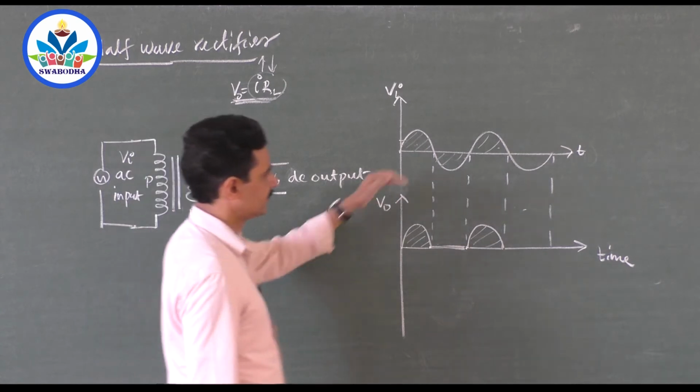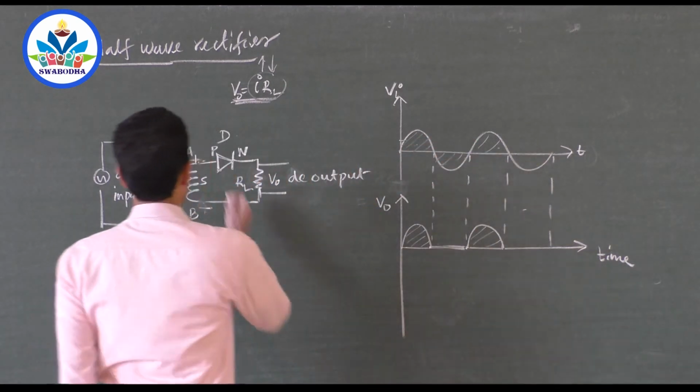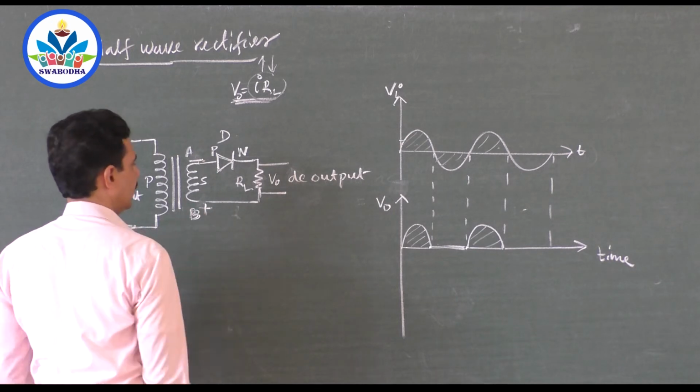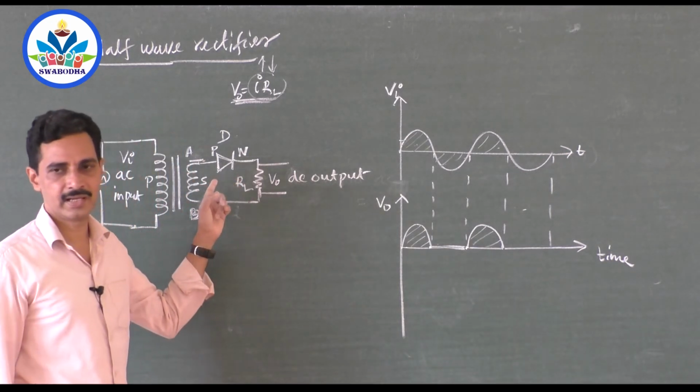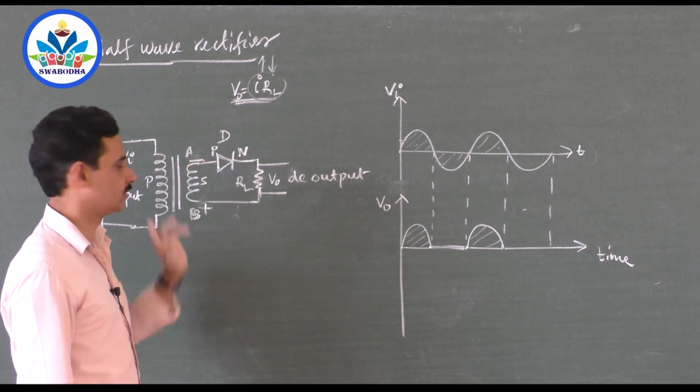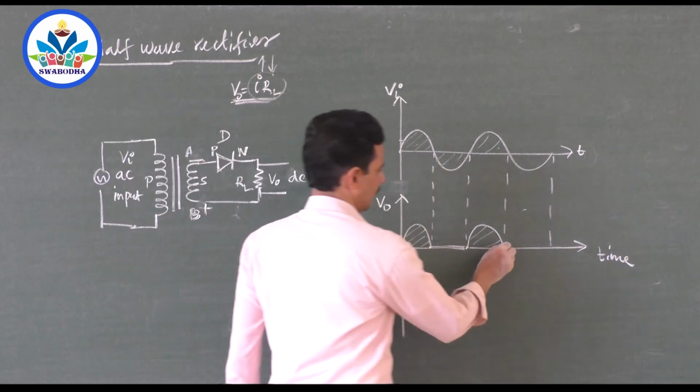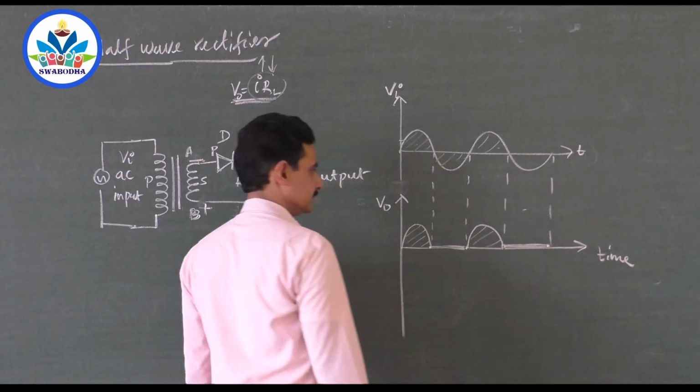Again, the current reverses the direction. A becomes negative, B becomes positive, and the diode is reverse biased. The P side is connected to the negative of the battery, the N side is connected to the positive of the battery. Diode is reverse biased, no current, and it is just a holiday, right?